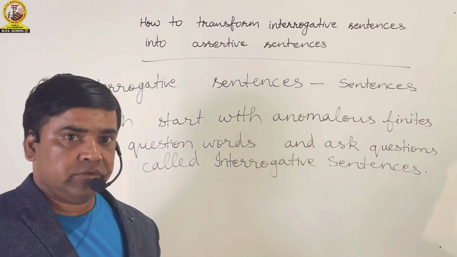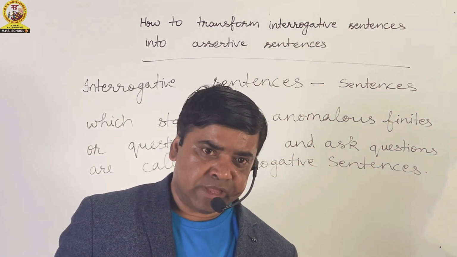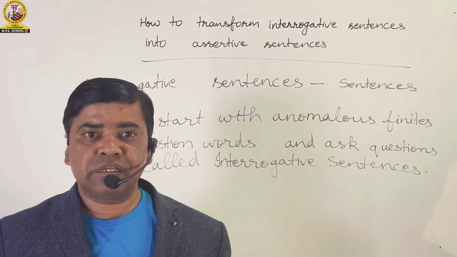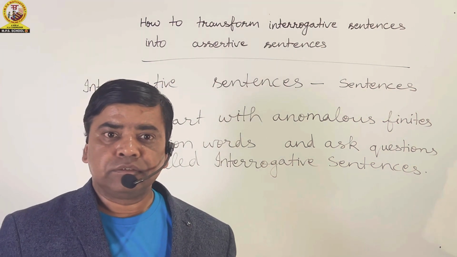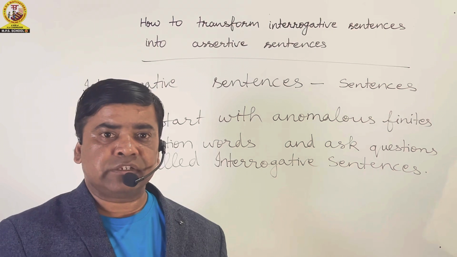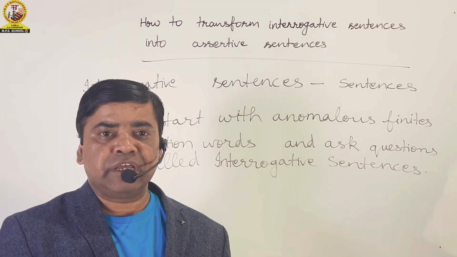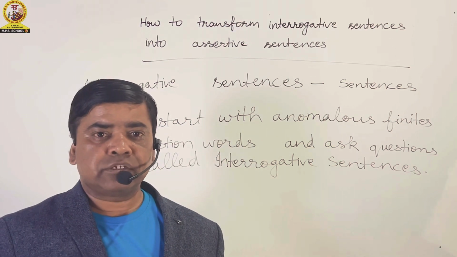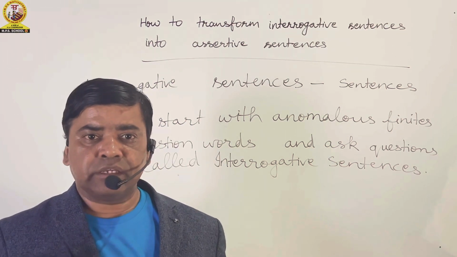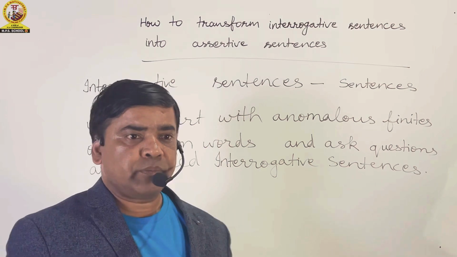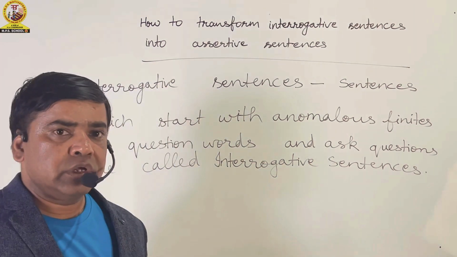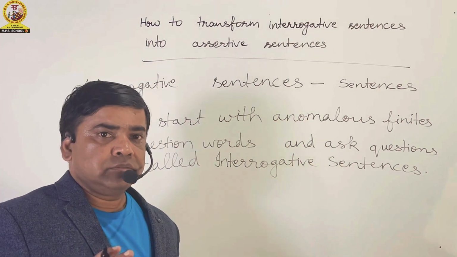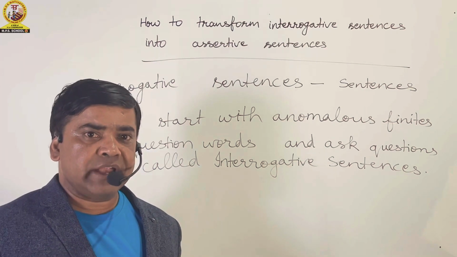These 24 auxiliary verbs are am, is, are, was, were, have, has, had, do, does, did, can, could, may, might, shall, should, will, would, must, ought to, need, dare and used to. So friends, you can also note down these anomalous finites.